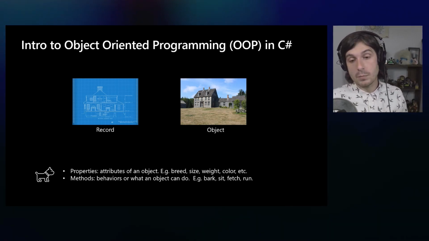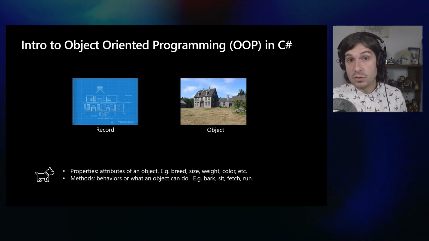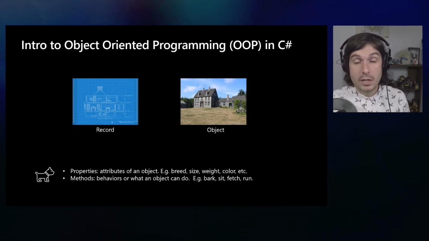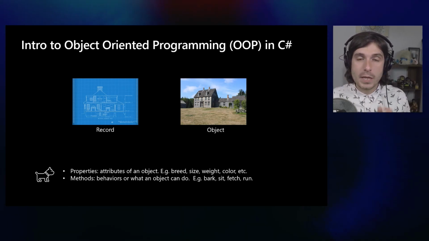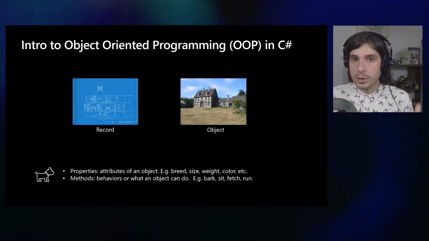So for example, let's say an animal over here, or a dog on the bottom, we have some properties: breed, size, weight, color. We also have some methods. Those are things that we can do with this object. So it could bark, sit, fetch, run, and you could sort of apply these to real world concepts. And that's how I've always liked looking at programming. It's sort of like the real world, but in a computer form.